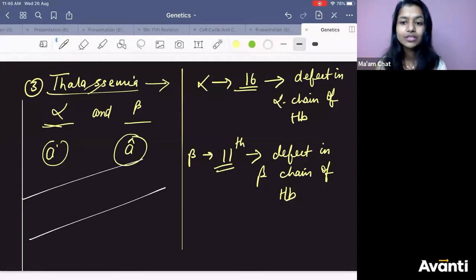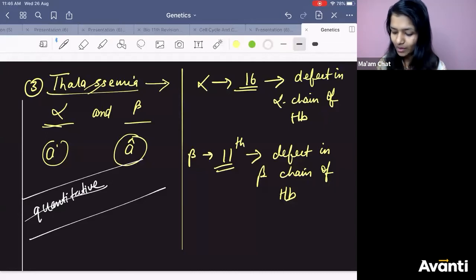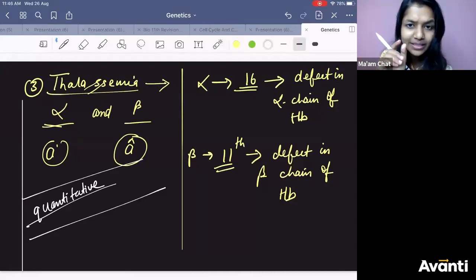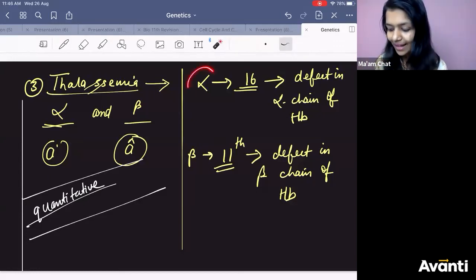Quantitative, because there is a defect in the synthesis of alpha and beta chain. In sickle cell anemia, what was happening? There was only one codon changing, quality was changing. But here, nothing like that. Here there are so many genes which govern alpha and beta.